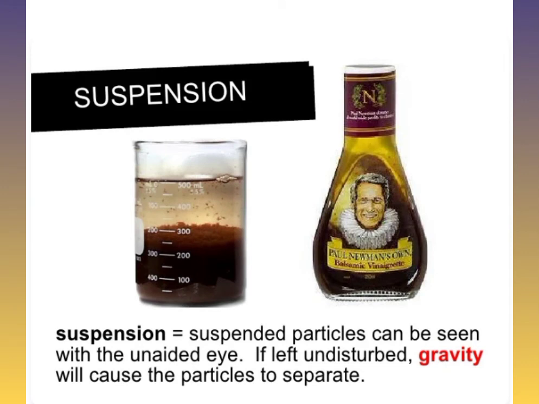Next one is suspension. Actually, suspension is a type of heterogeneous mixture. In this, when two components combine with each other, then these two components or particles can be seen with the unaided eye. Means these two components can be separated by gravity. For example, when we mix sand in water, then after some time sand will move downward and form a layer due to the high density of sand.